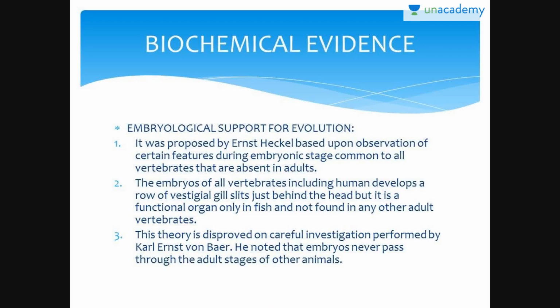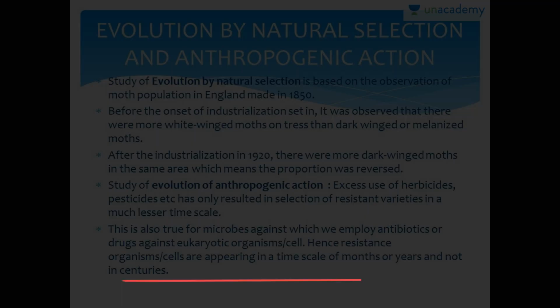So now the biochemical evidence for explaining survival and evolution as well. Embryological support for evolution was proposed by Ernst Haeckel based upon observation of certain features during embryonic stage common to all vertebrates that are absent in adults. The embryos of all vertebrates, including human, develop a row of vestigial gill slits just behind the head, but it is a functional organ only in fish and not found in any other adult vertebrates. This theory was disproved on careful investigation performed by Karl Ernst von Baer. He noted that the embryos never passed through the adult stages of other animals.